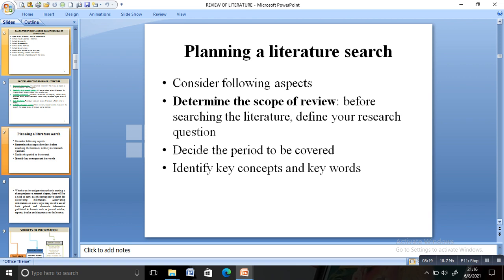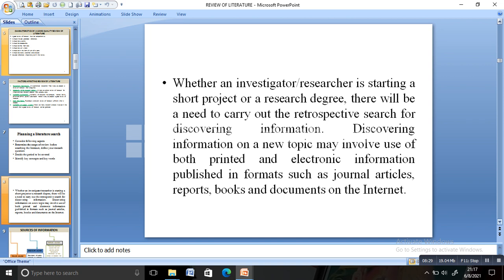Then you decide how much time you have to conduct the study, and also identify the key concepts and keywords. And whenever you are going for research, you should make a retrospective search. Whatever has been done in the past, you should search in printed matter, electronic information, e-books, journal articles, etc.